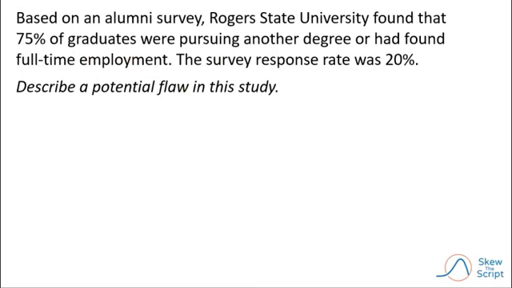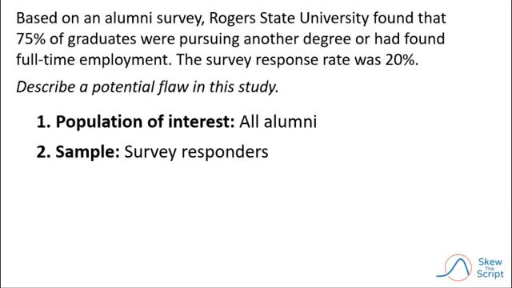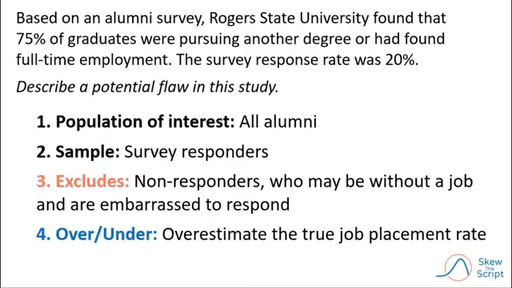To explain more, we'll look at the same process as before. We'll be asked to identify the potential flaw in the university's sampling method. We'll first identify the population of interest, all alumni or all graduates. Then we'll identify the sample of who was actually measured, and in this case, that would be the people that actually responded to the survey. We'll look at who that excludes, and in this case, that's the non-responders. Those people might feel differently. Maybe they didn't respond because they are embarrassed about not having a job.